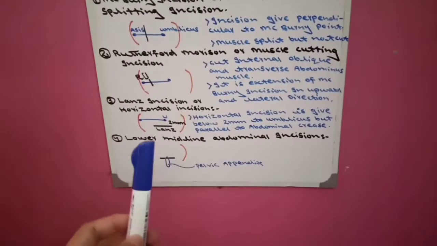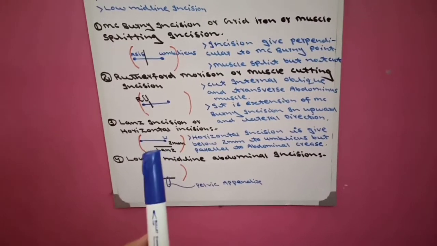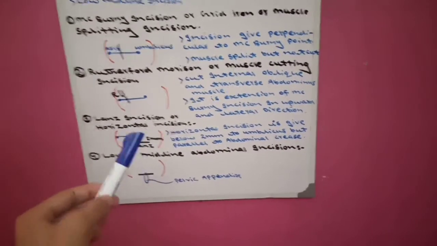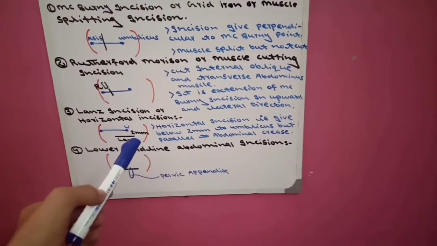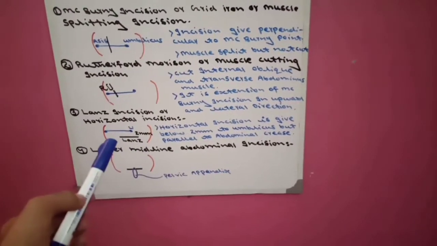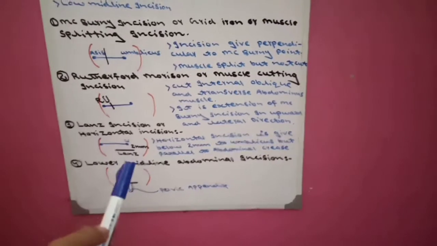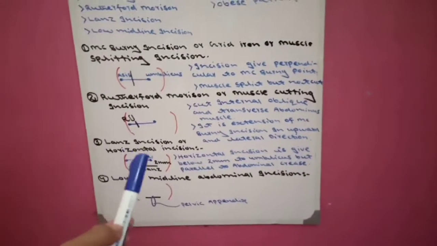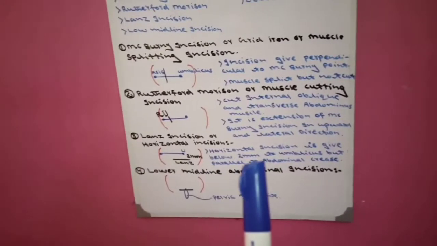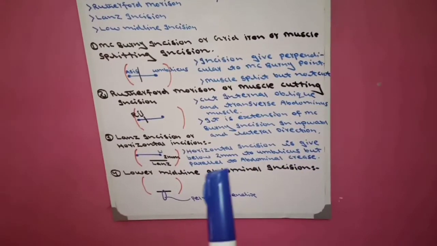Now in Lanz incision, this is the umbilicus. 2 mm below the umbilicus, we give a horizontal incision parallel to the abdominal crease. Horizontal incision is given 2 mm below the umbilicus but parallel to the abdominal crease.